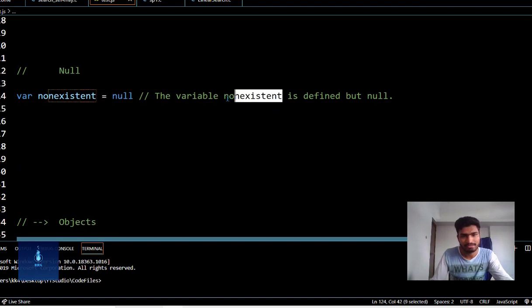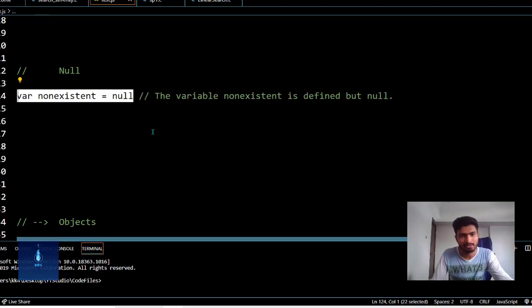Now the next type is null. Null is the intentional absence of an object value, unlike the undefined data type. Null is a value that represents nothing. You can assign null to any variable and it will be a null variable. That means it has nothing stored in it.